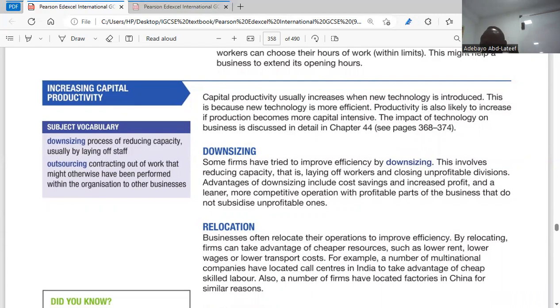So when you are reducing the numbers of workers, you're just going to take away those workers that you feel are not productive. You replace them, maybe with machines.